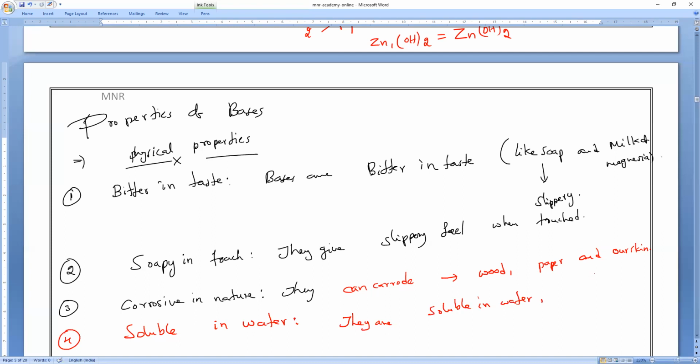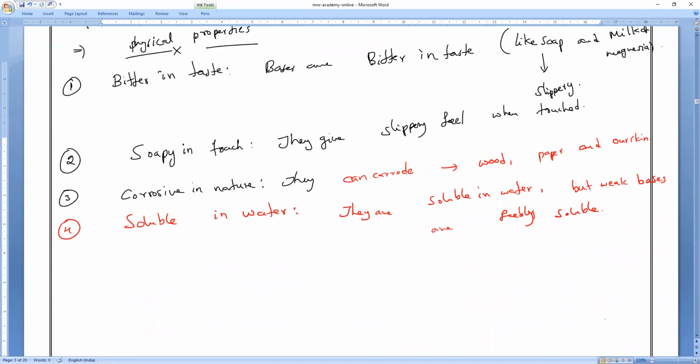But weak bases are feebly soluble, F-E-E-B-L-Y, means very little amount. Like, what is the example? Milk of magnesia.